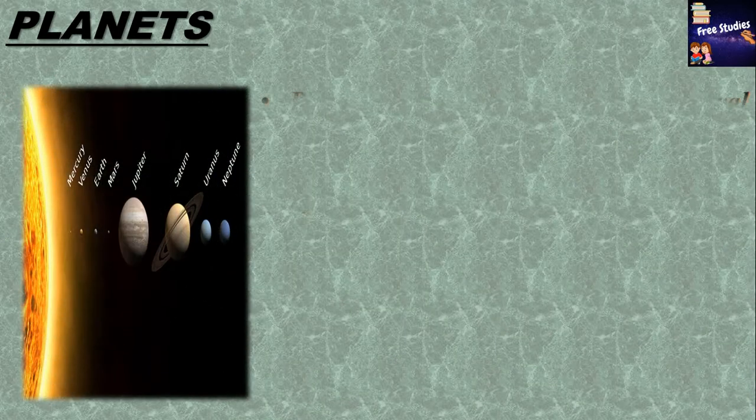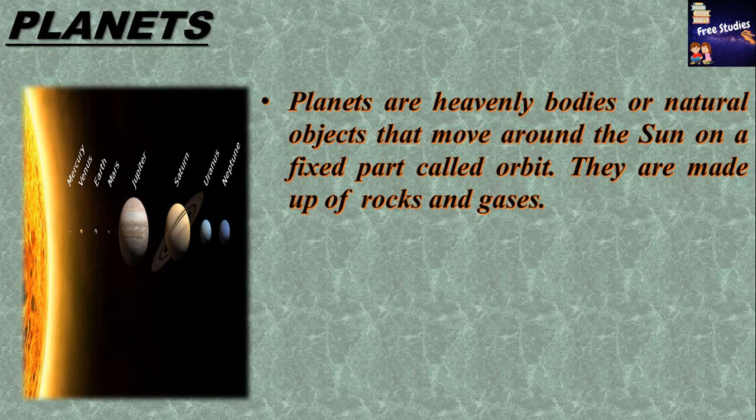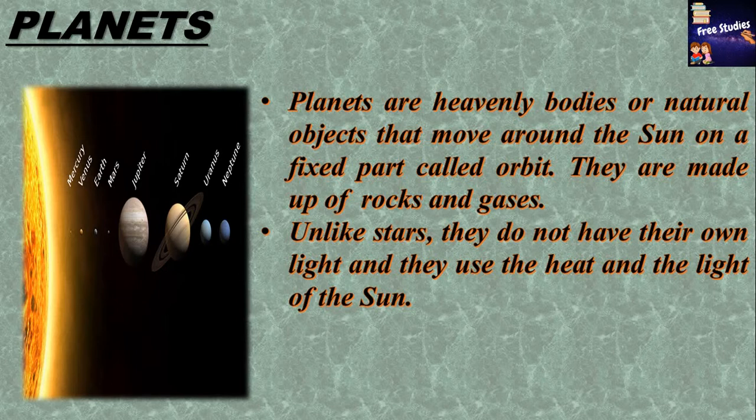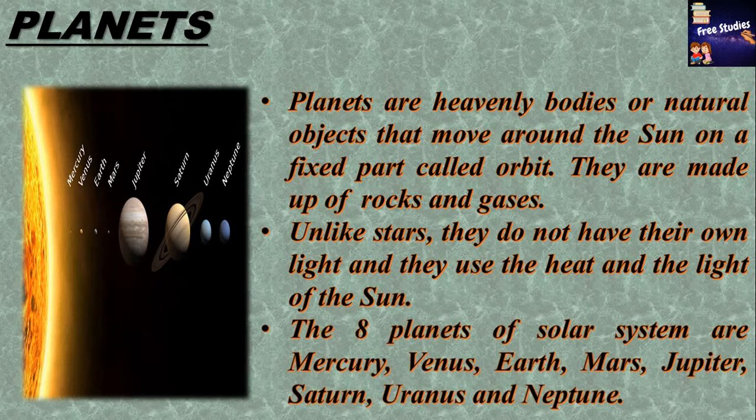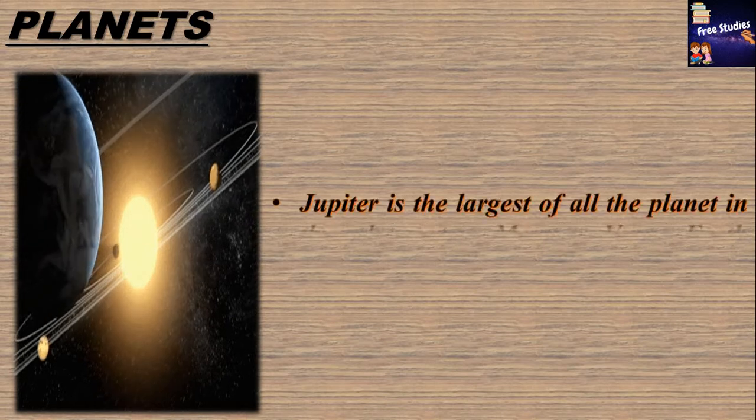Planets are heavenly bodies or natural objects that move around the sun on a fixed path called orbit. They are made up of rocks and gases. Unlike stars, they do not have their own light and they use the heat and light of the sun. The 8 planets of solar system are Mercury, Venus, Earth, Mars, Jupiter, Saturn, Uranus and Neptune. Jupiter is the largest of all the planets in this solar system.